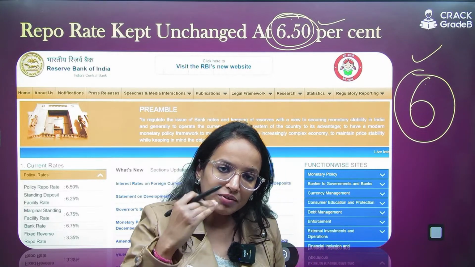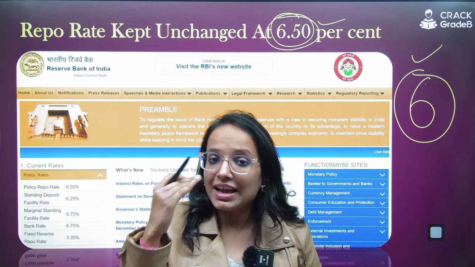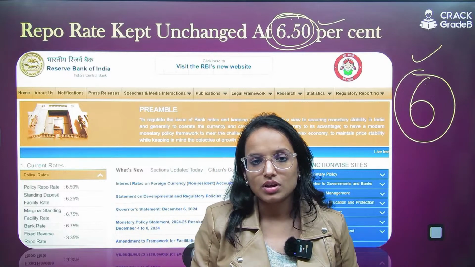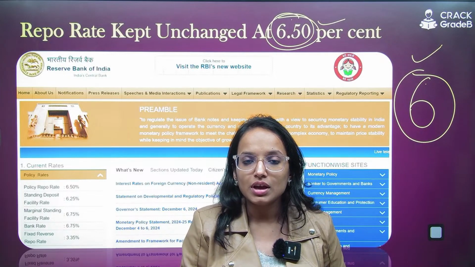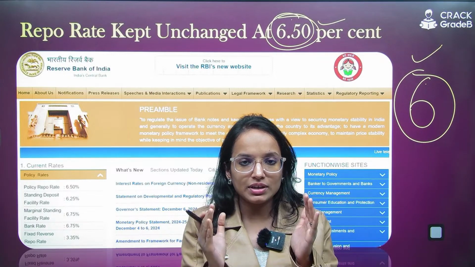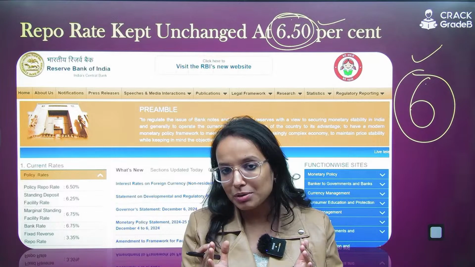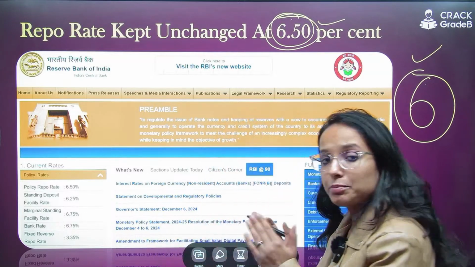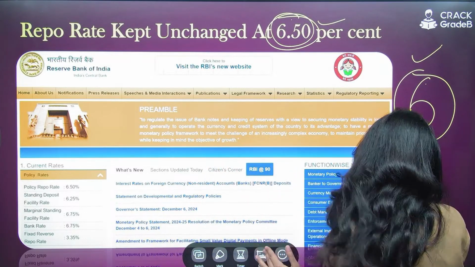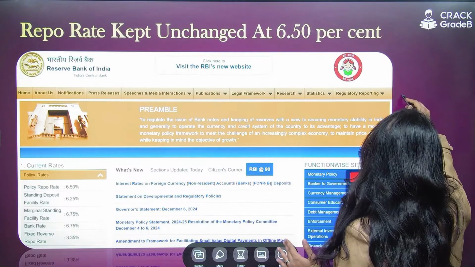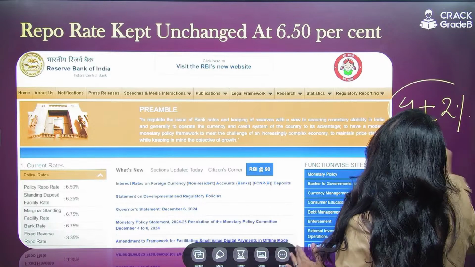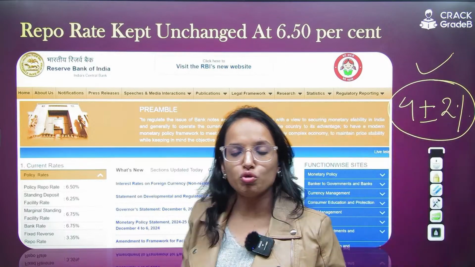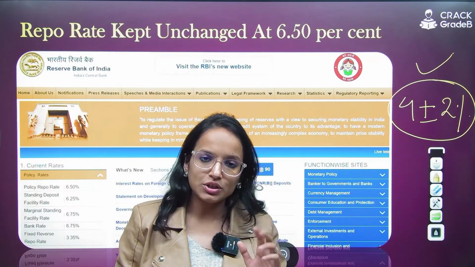Repo rate, whenever it is higher, it is kept higher to contain the inflation. And you know, the main objective of monetary policy is to maintain the inflationary levels within the desirable brackets. What is the desirable bracket presently which India has adopted? 4 plus minus 2%, right? Within this range, we need to maintain inflation.